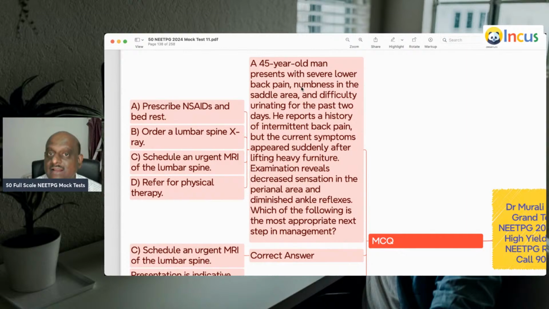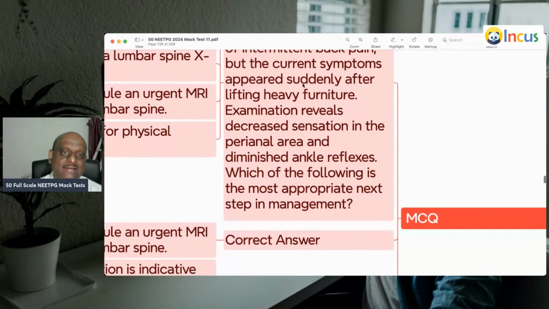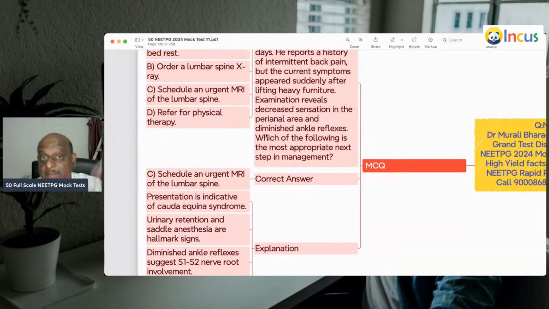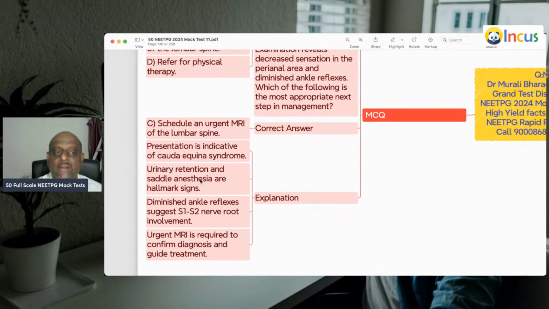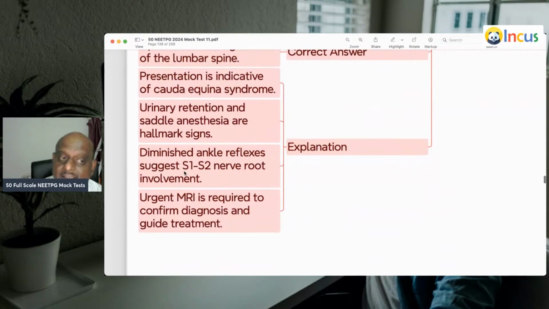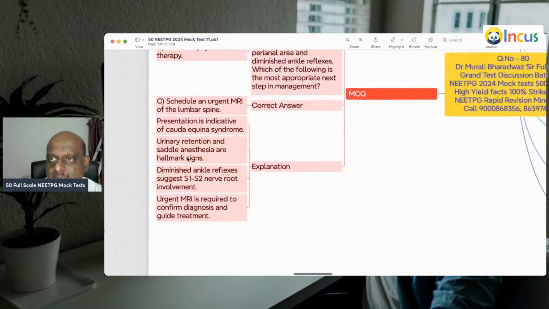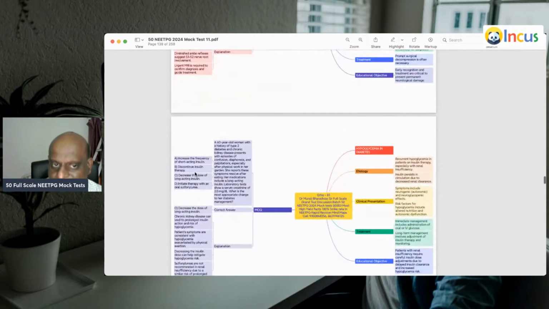45-year-old, saddle area numbness, severe low back pain, difficulty urinating, intermittent back pain. So decreased sensation in the perianal area, diminished ankle reflexes, everything points towards cauda equina syndrome, especially urinary retention, saddle anesthesia. They are the hallmarks. Diminished ankle reflexes typically suggest S1, S2 nerve involvement. Urgent MRI of the lumbar spine needs to be done.